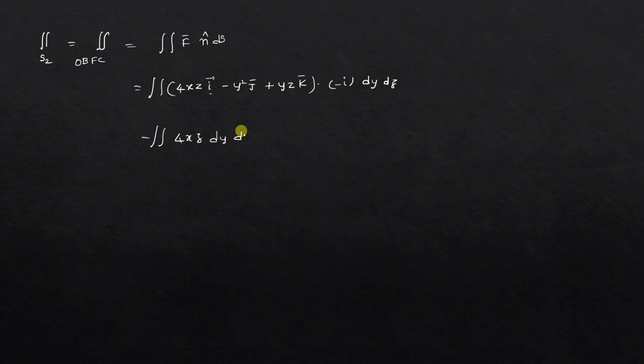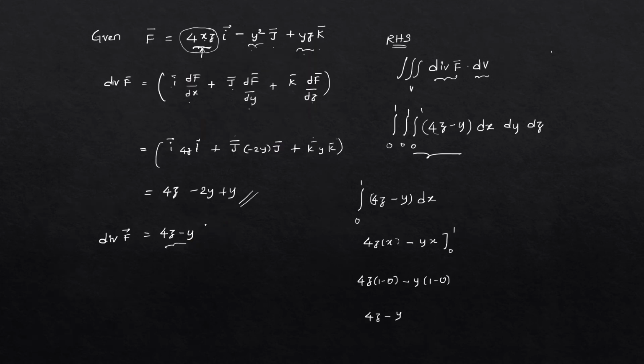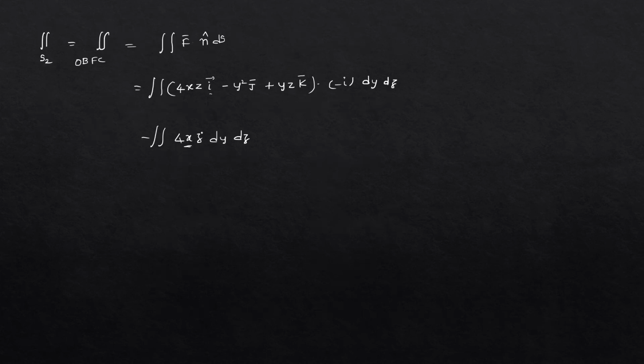And if we substitute x is equal to 0, why? Because it is lying on the plane x is equal to 0. See here, x is equal to 0. So you will be getting the entire answer as 0. Yes, that's it. So similarly, we have to find S3.